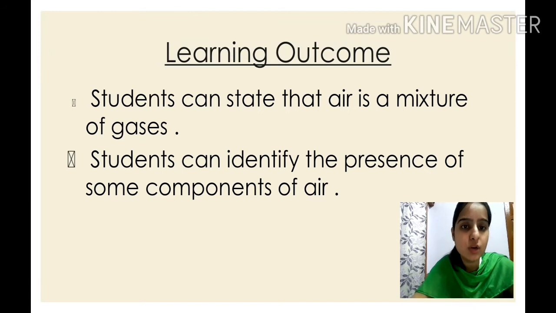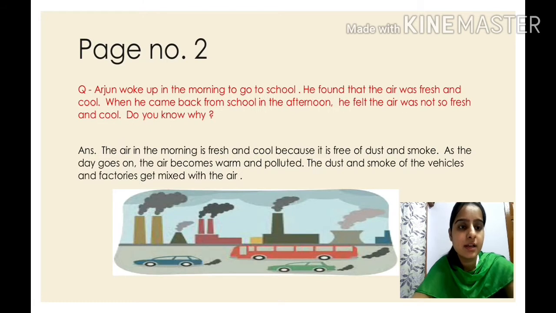So the learning outcome is, children, students can state that air is a mixture of gases. Students can identify the presence of some components of air. On page number 2 of part 2 of your book, children, you can see there is a question. Arjun woke up in the morning to go to school. He found that the air was fresh and cool. When he came back from school in the afternoon, he felt the air was not so fresh and cool.